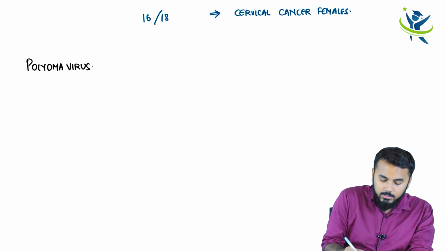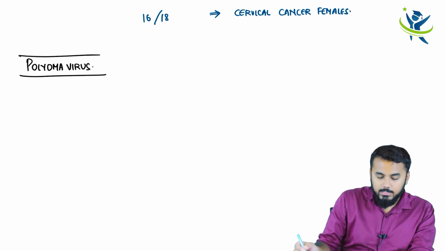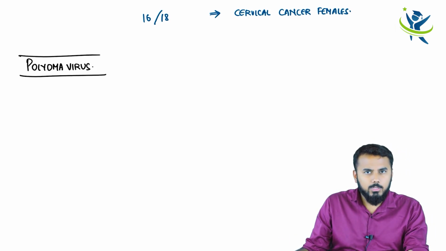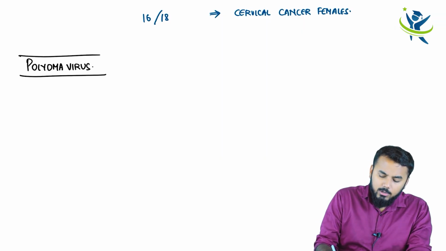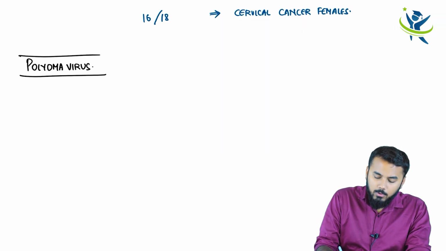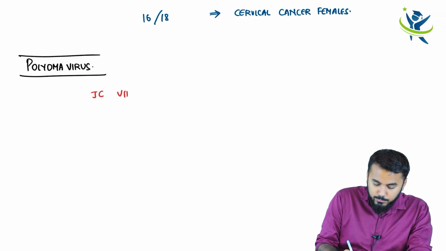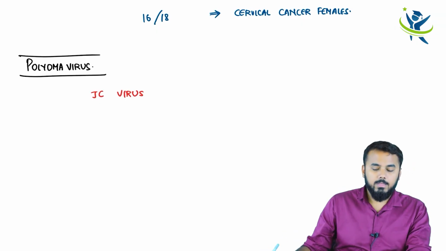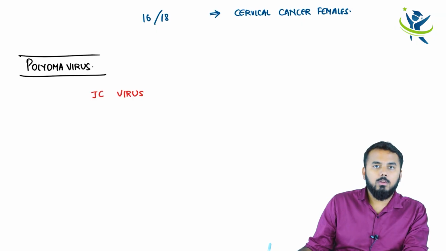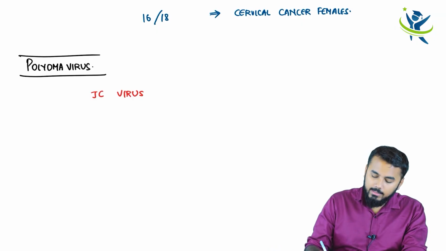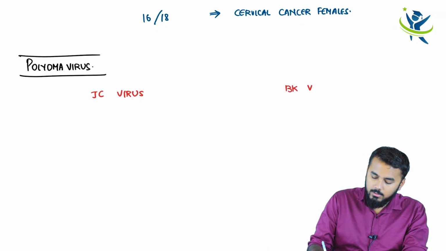Polyoma virus. Now in this polyoma virus, one very important thing you need to know is that there are two important examples which you have to discuss. One is called JC virus, that is also called John Cunningham virus. Another one is BK virus.